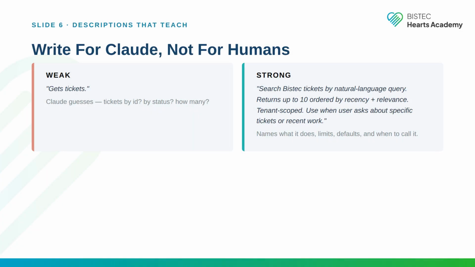A weak description gets tickets. Claude has to guess: tickets by ID, by status, how many. A strong description names what the tool does, states the limits and defaults, and tells Claude when to call it. On screen: search BISTEC tickets by natural language query. Returns up to 10 ordered by recency and relevance. Tenant scoped. Use when the user asks about specific tickets or recent work. Claude reads that once, knows when to call and when to skip.